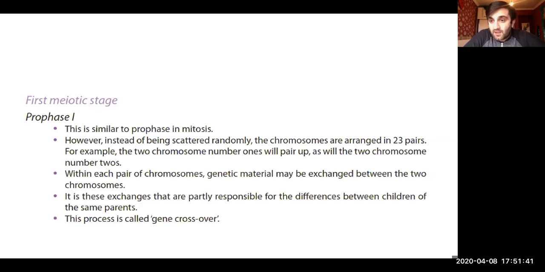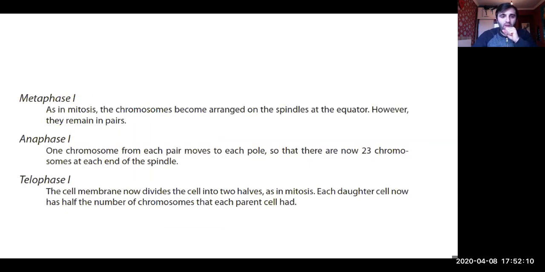In first meiosis, guys, please pay attention. That's what's happening. Chromosomes are separated, paired chromosomes. One pair will end up in one cell, another pair will end up in another cell, not chromatids. Each chromosome will contain chromatids. So after the first meiotic stage, we will have 2 daughter cells which contain 23 chromosomes, but each chromosome will have 2 chromatids.